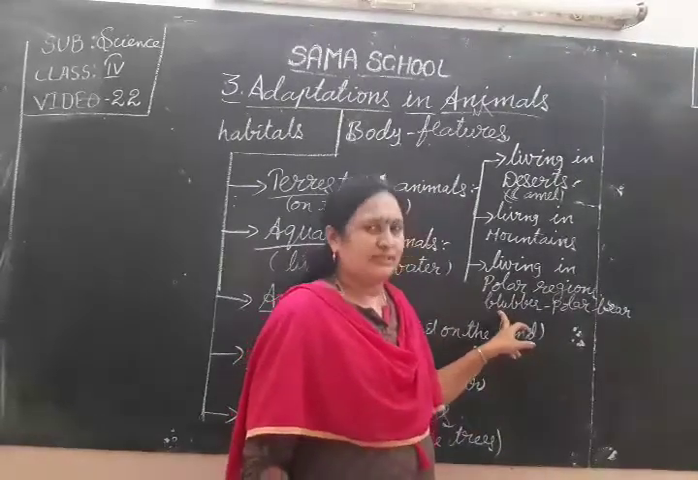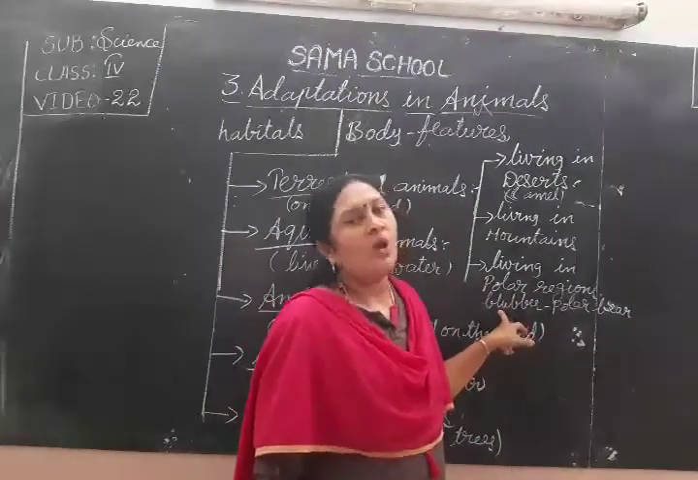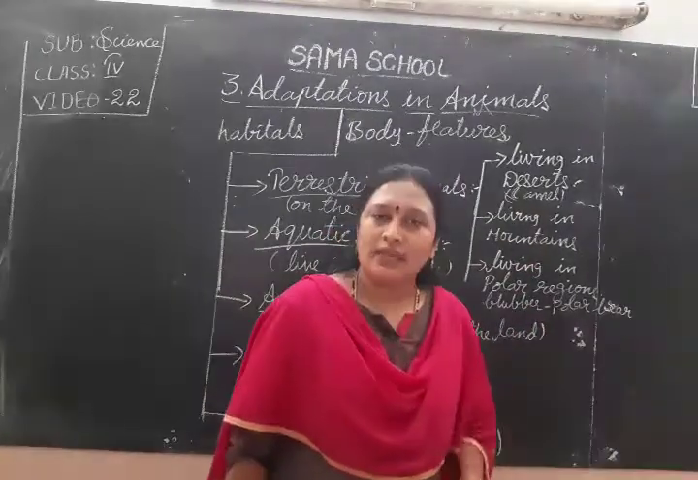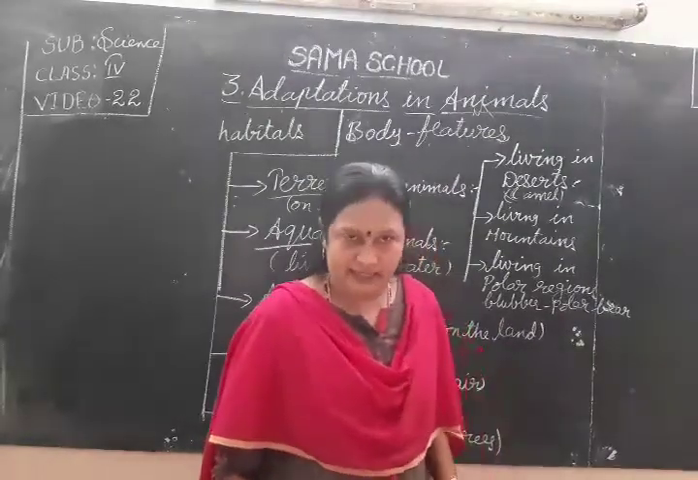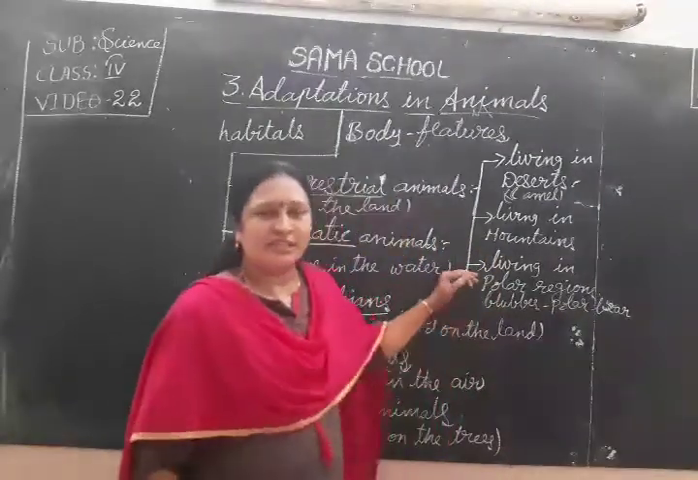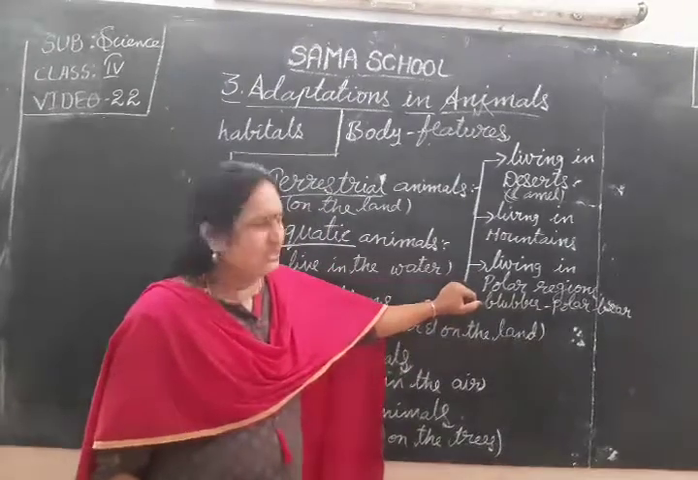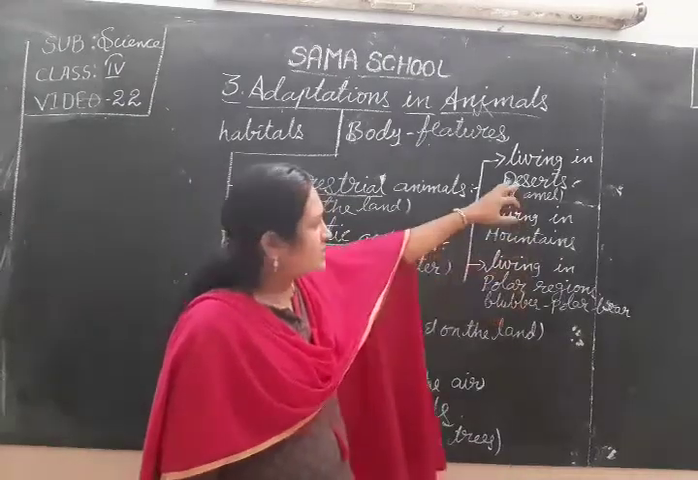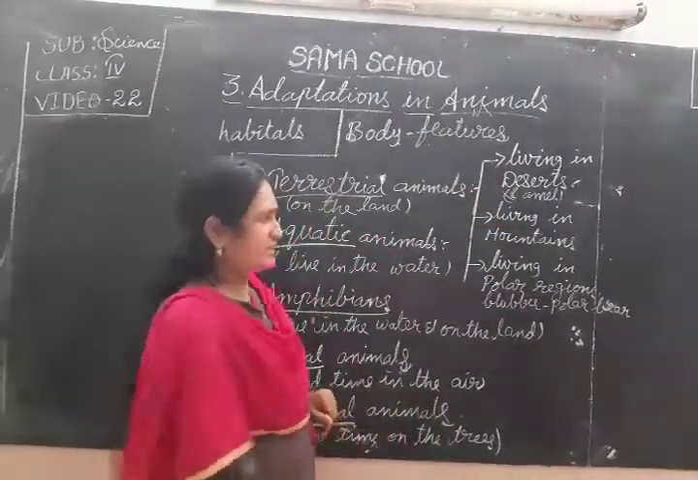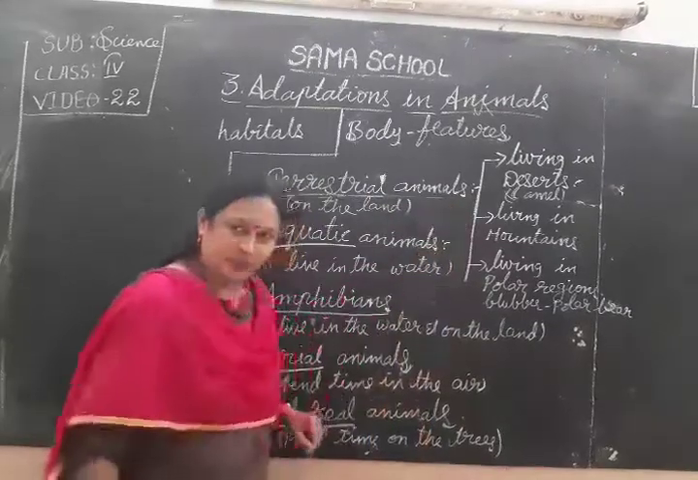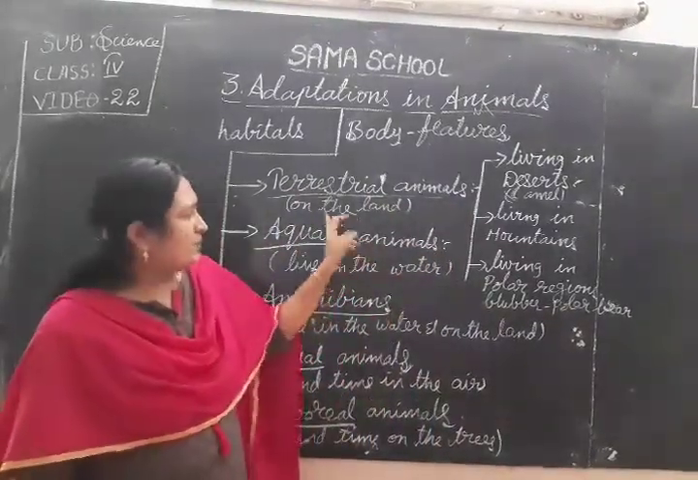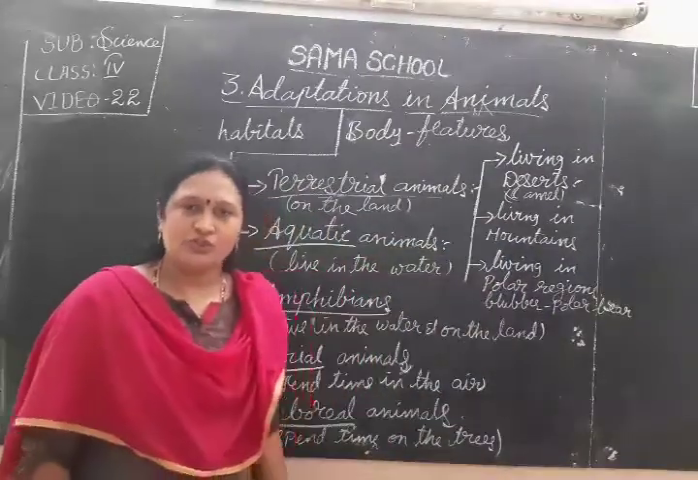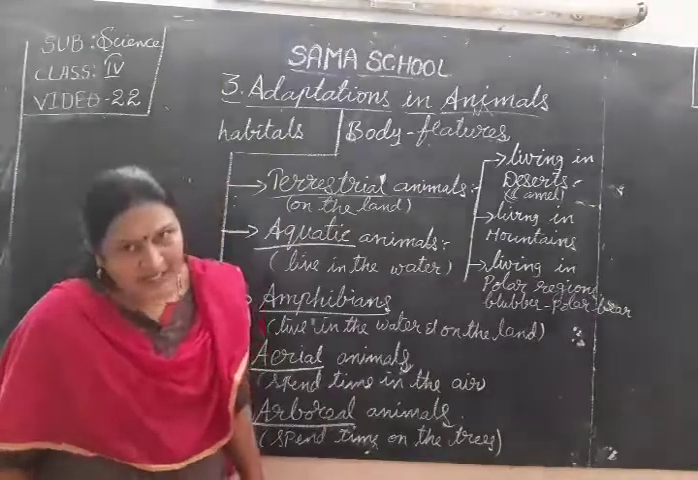In the summer season, the ice melts and becomes water. Then it swims in the water and catches water animals like seals to eat. These are the special body features of these animals to live in very cold places and very hot places on the land. Those animals are the terrestrial animals.